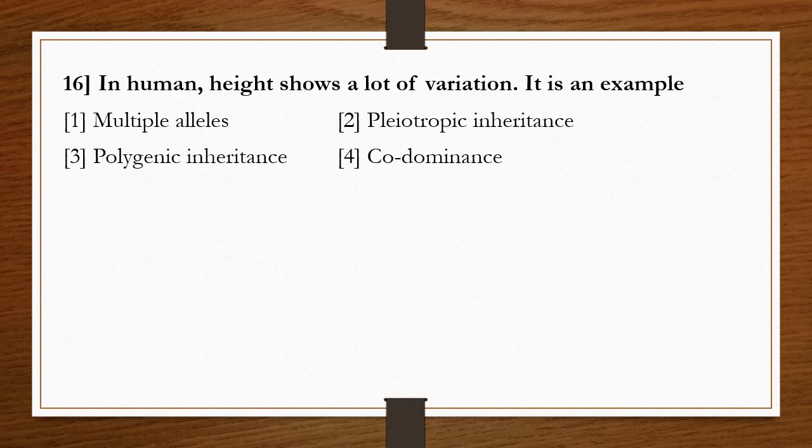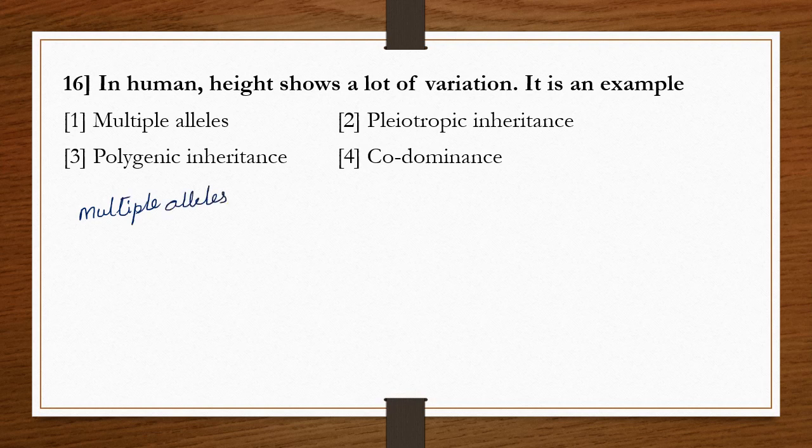Question number 16. In human, height shows a lot of variation. It is an example of: 1. Multiple alleles, 2. Pleiotropic inheritance, 3. Polygenic inheritance, 4. Co-dominance. Already we know multiple alleles or allelism.